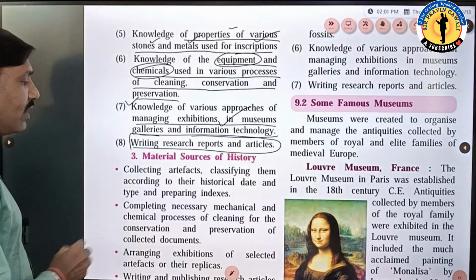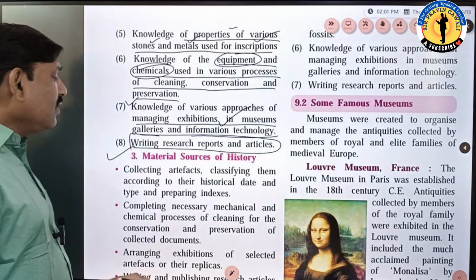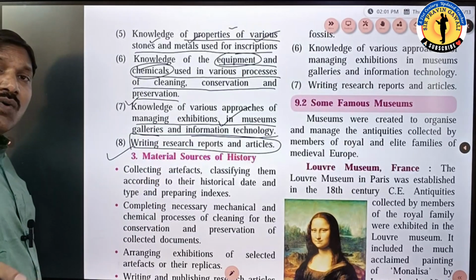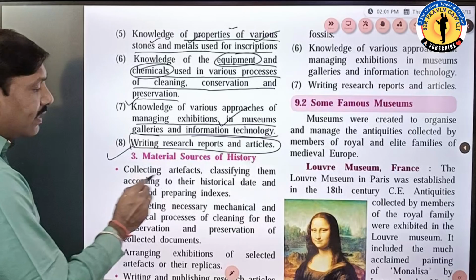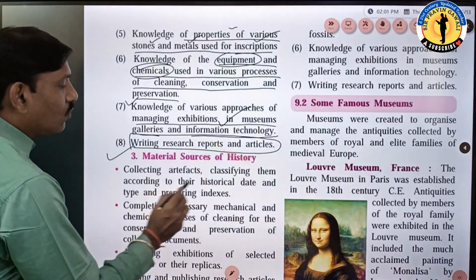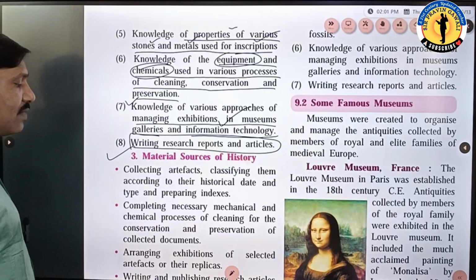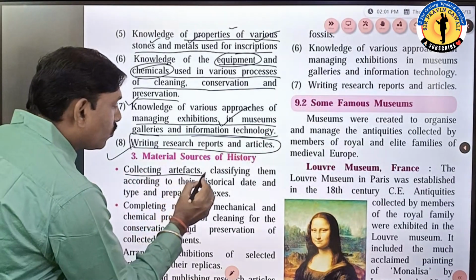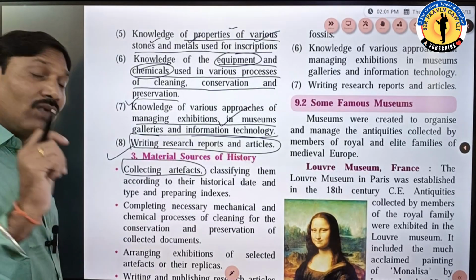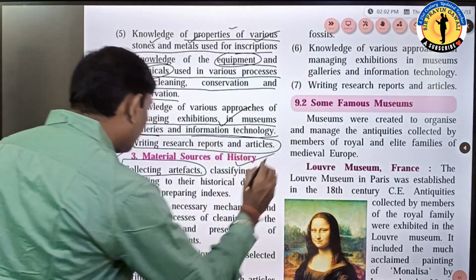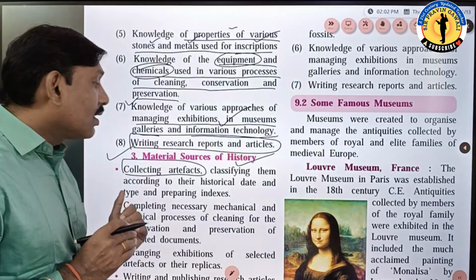Now next point, that is the third one, material sources of history. Already we have studied in the first lesson the material sources of history. Now to conserve and preserve, what is required for that? Let's try to understand. Collecting artifacts, classifying them according to their historical date and type, and preparing indexes. This is very important. Student question can be asked on that. So first of all, what we have to do? We have to collect the artifacts, we have to collect the objects, whatever material is there. Then we have to classify it according to their historical date.